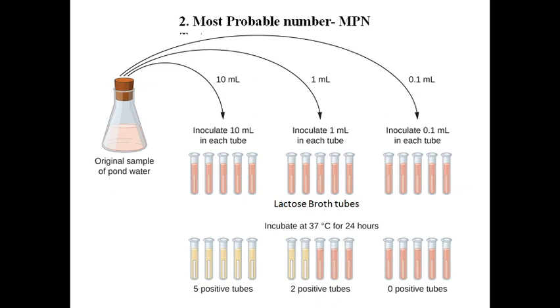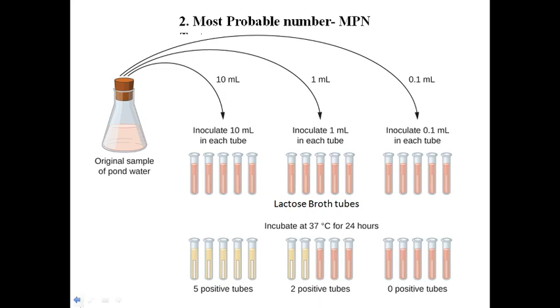The coliform bacteria are capable of utilizing lactose as a sole source of sugar. They will ferment lactose producing acid and gas. So a positive test is indicated when the color of the medium turns yellow and an air bubble is seen in the Durham's tube. That shows a positive test. Now how do we interpret the MPN results?